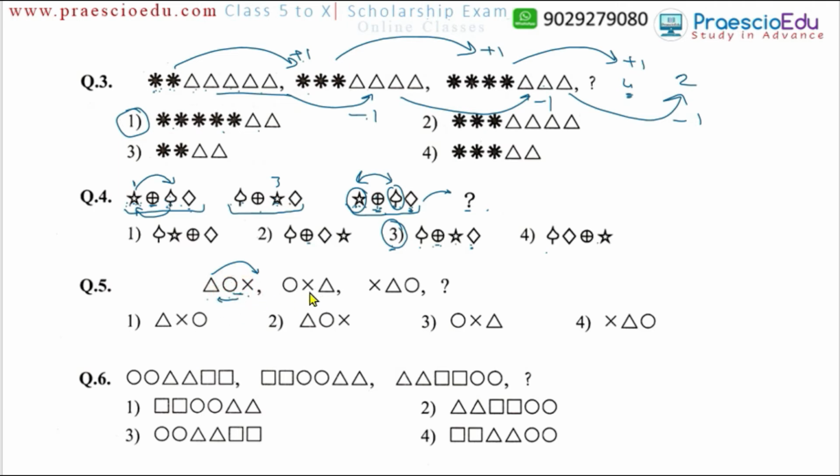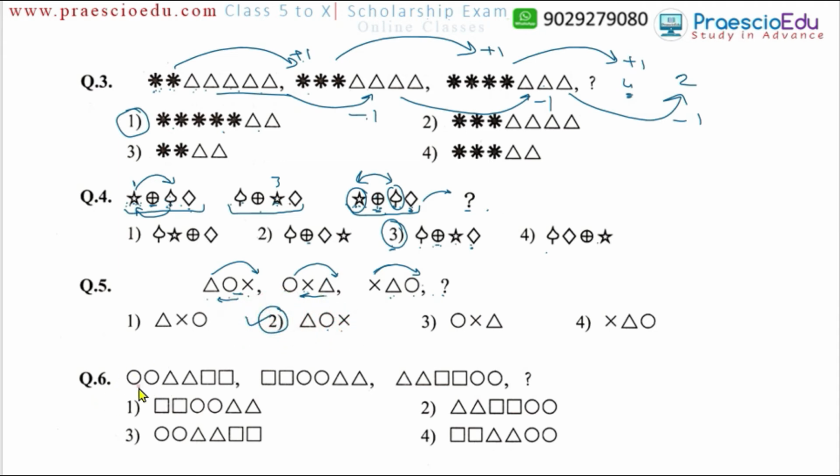Okay, so in the next terms after the triangle is at the right first end, these two symbols, the circle and the cross, are moving first, toward the left side. After this, the circle moves to the end. So the question mark replacing this cross should be at the end. Starting from the triangle, then circle, and then star. So triangle, circle, and then star means option number 2, correct.